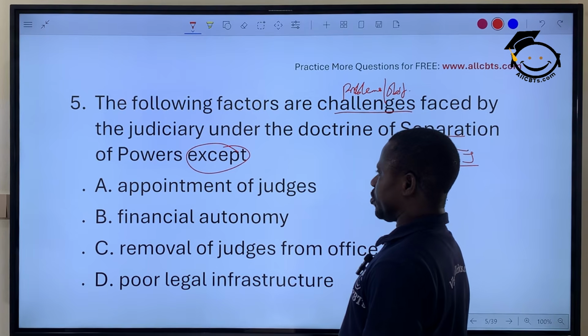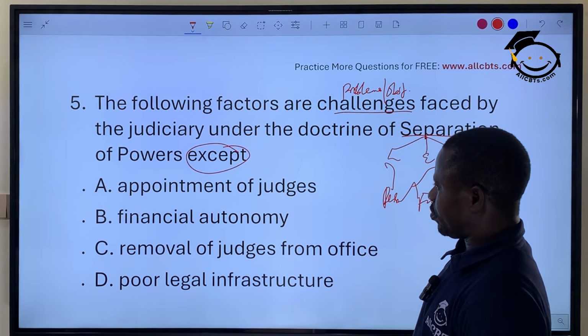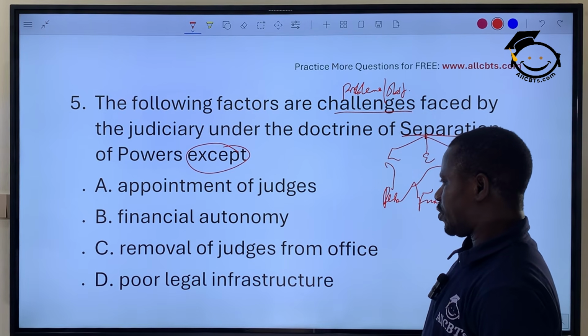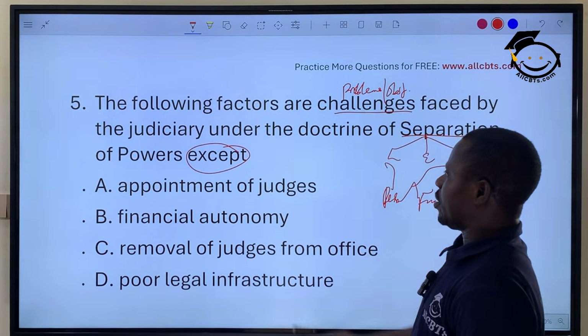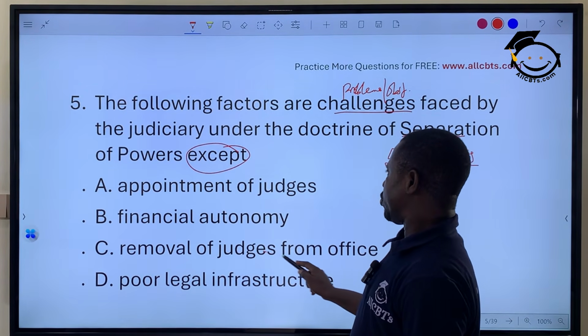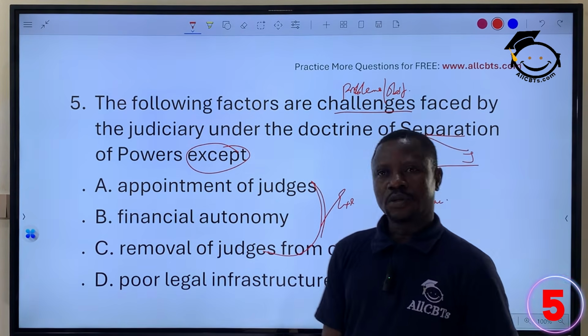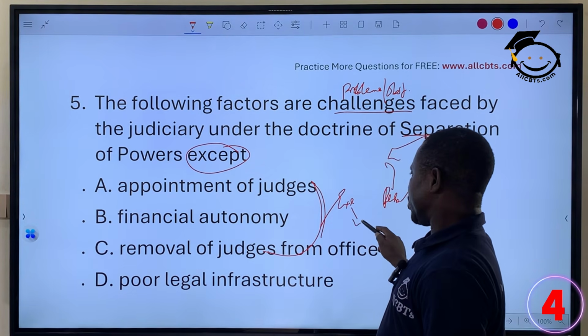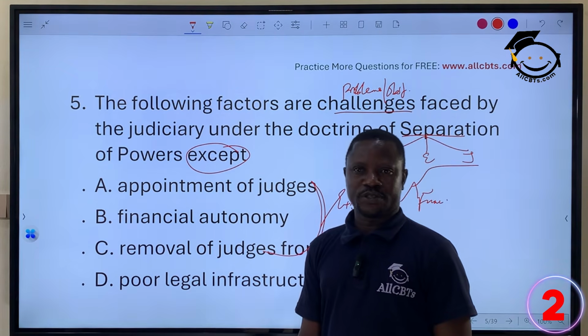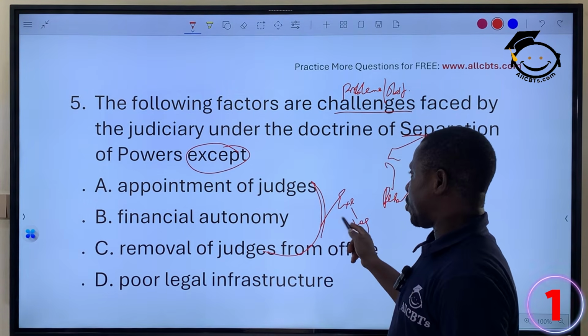Appointment of judges, financial autonomy, removal of judges from office, poor legal infrastructure. Now, appointment and removal of judges is being handled by the executive, maybe with approval of the legislature, and that is not a proper separation. Anyway, that is part of separation of powers.